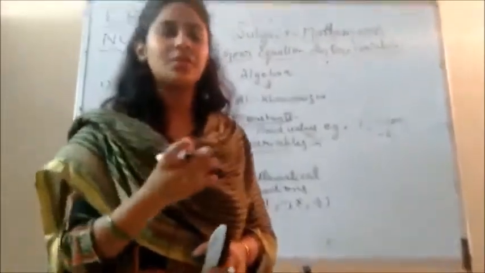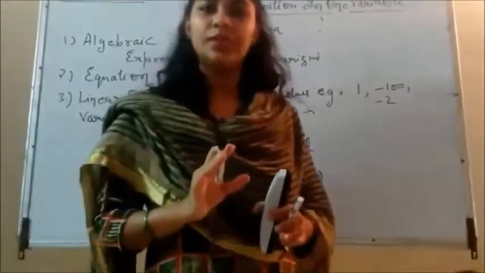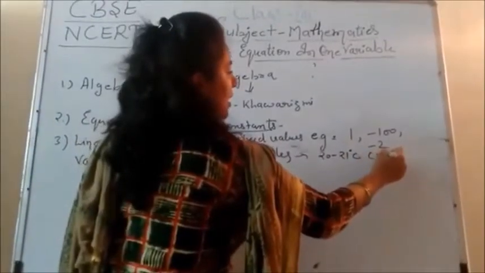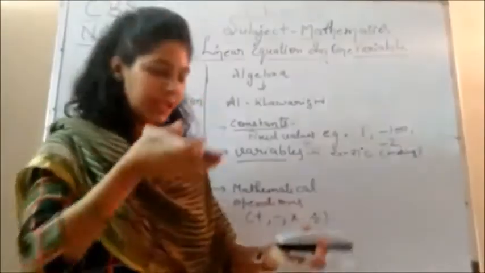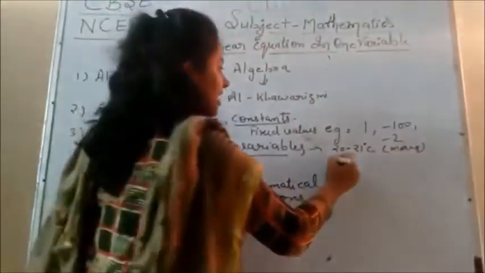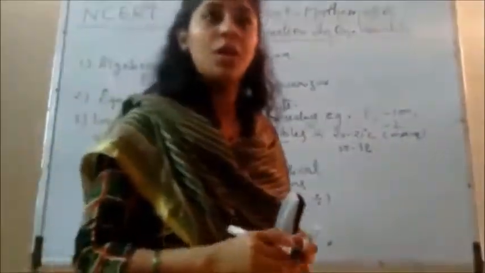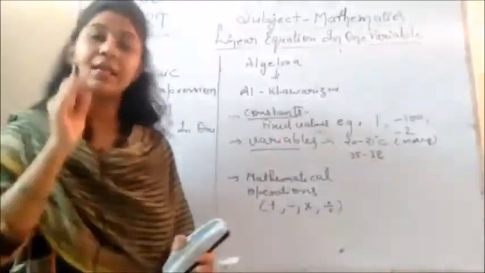Come to the variable. I take the quick recap of the variables. In daily life you feel the temperature. In the morning you feel it cool, approximately 20 to 21 degrees Celsius, right? In the afternoon it goes on increasing, about 35 to 38, nowadays even 40 to 45 degrees. And in the evening it cools down again, to about 25 degrees. Then at night it becomes cooler again.